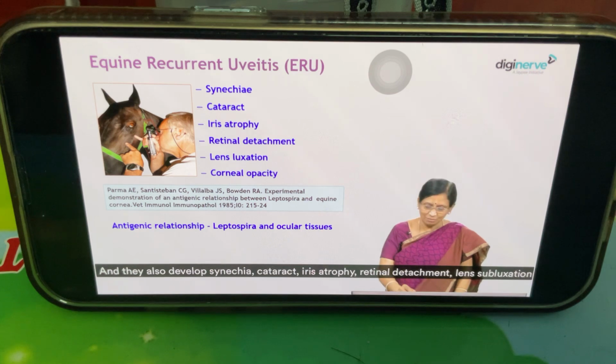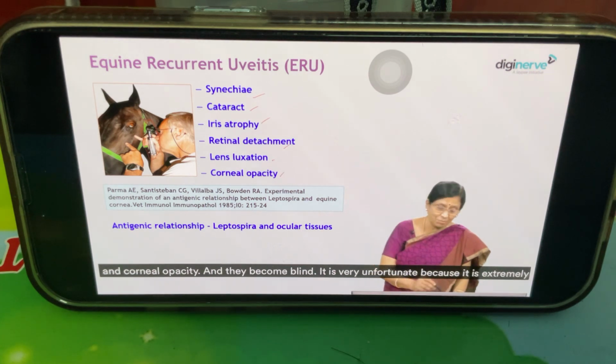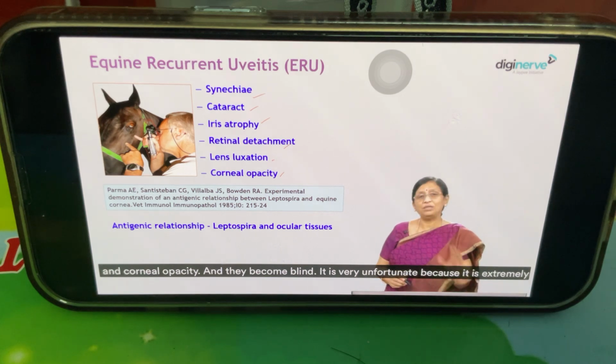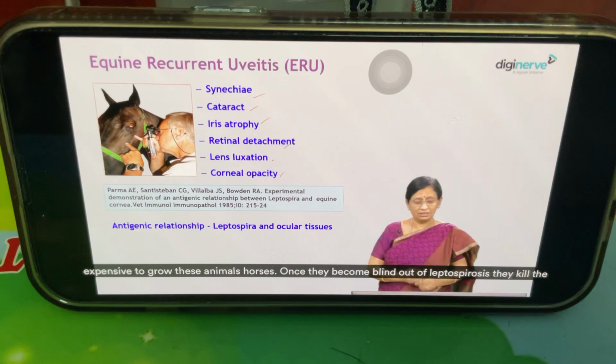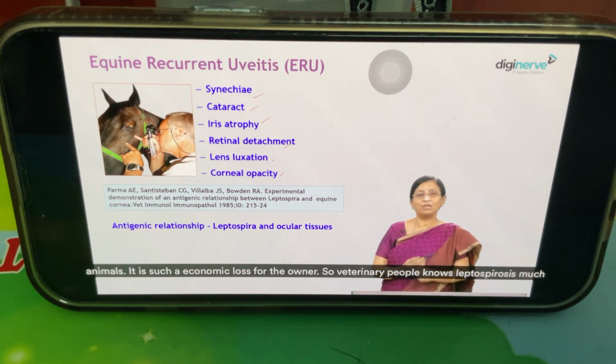They also develop synechiae, cataract, iris atrophy, retinal detachment, lens subluxation, and corneal opacity. And they become blind. It is very unfortunate because it is extremely expensive to raise these animals, horses. Once they become blind from leptospirosis, they kill the animals. It is such an economic loss for the owner.